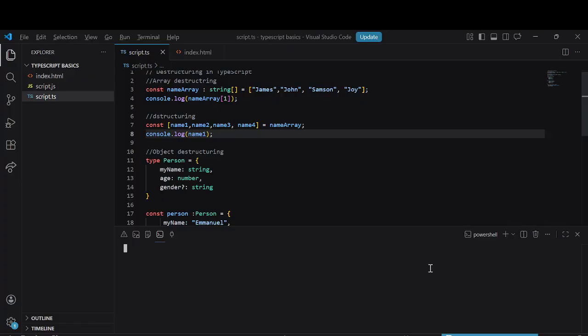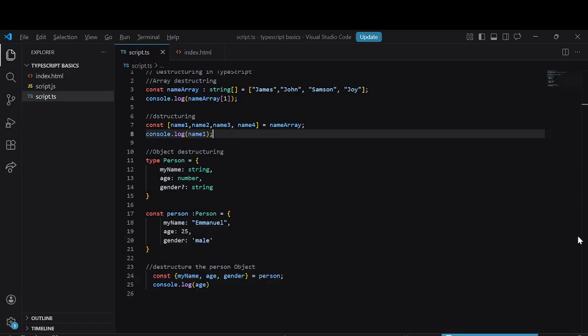Okay, let's compile again and make sure it compiles.